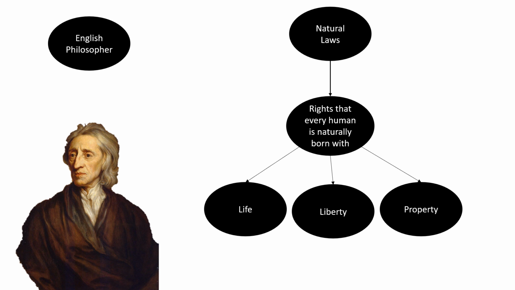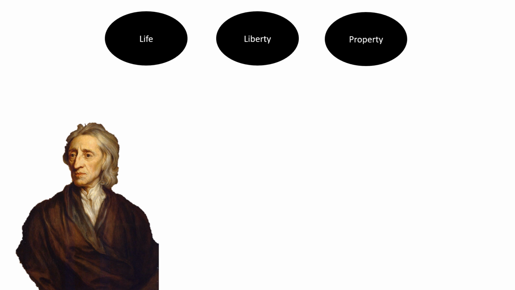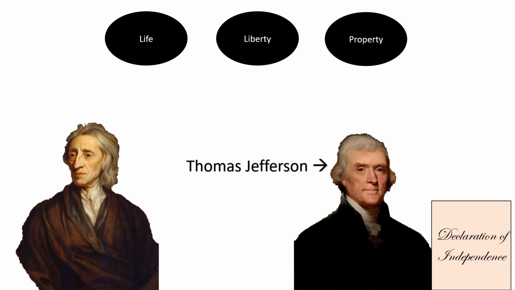Life, liberty, and property. That sounds sort of familiar, but more on that later. Life, liberty, and property is the belief that everyone has the right to live without government influence, the right to live freely, and the right to own and hold property, both physical property, like land, and intellectual property, like access to education.